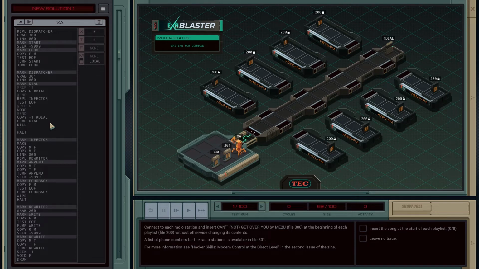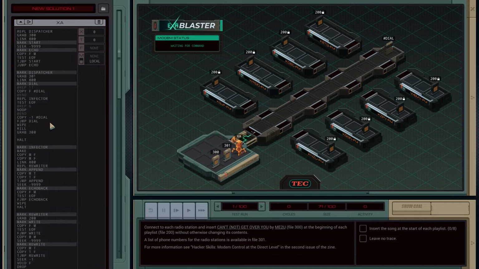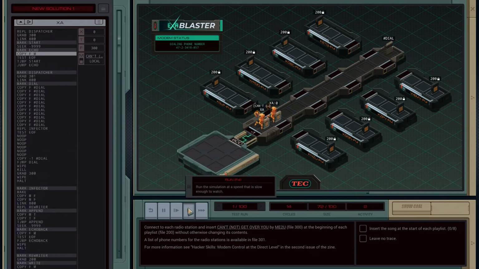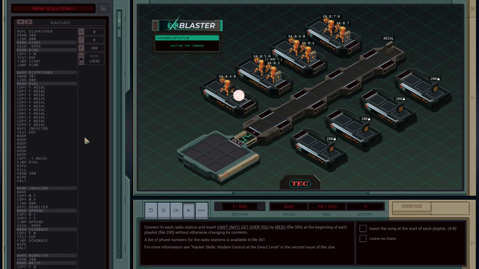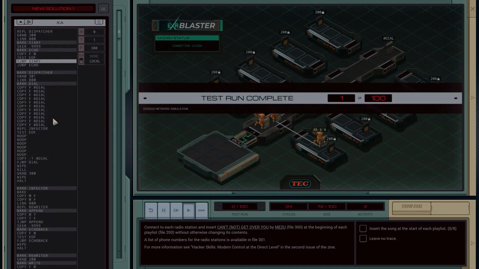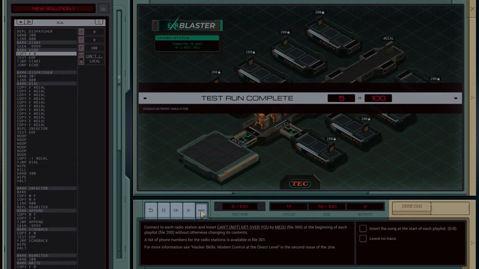So let's wipe the file that we've got, then kill, and then grab 300 and wipe that file, and then halt. So the dispatcher is doing all of the cleaning up. Oh, and of course the macros disappear. Oh, cool. Test run 1 is complete. The macros, I guess, don't stick around.